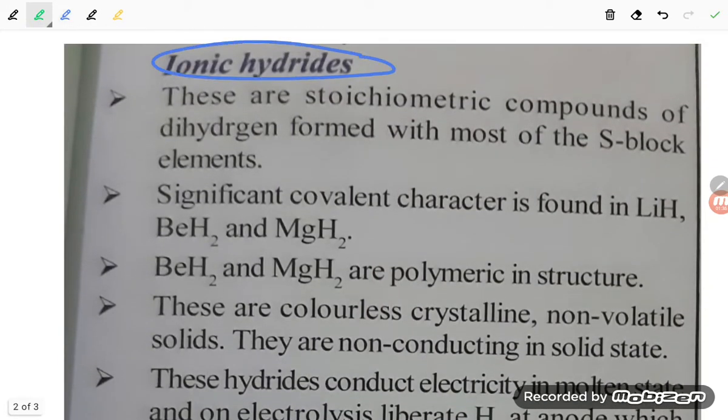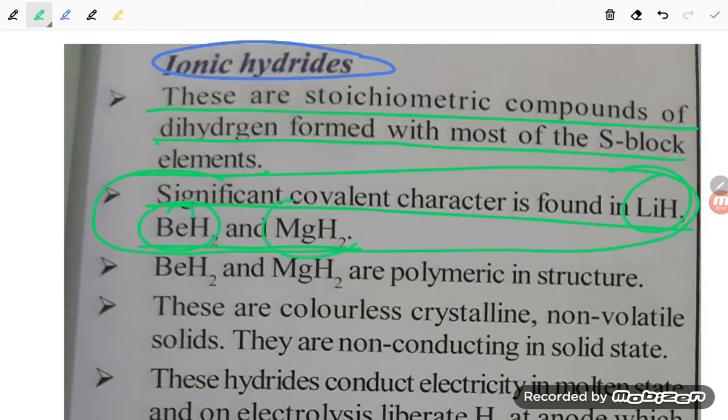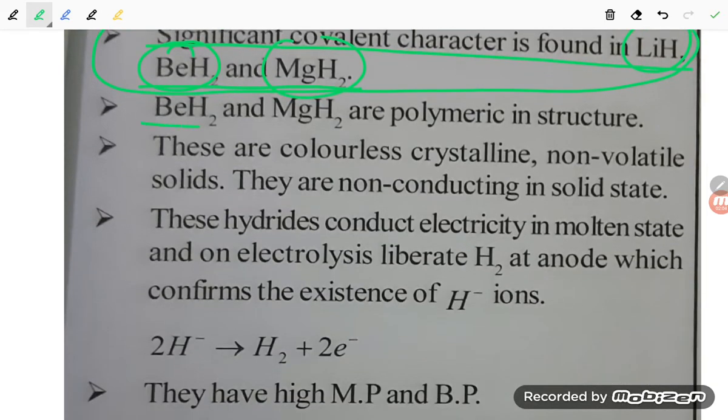So dear student, when you talk about the ionic hydride, these are the stoichiometric compounds of dihydrogen formed with most of the s-block elements. So ionic hydride is formed by the s-block elements, that is group 1 and group 2 elements, student. Significant covalent character is found in LiH, BeH2 and MgH2. So a little bit of covalent character is there in lithium hydride, beryllium hydride and magnesium hydride. Beryllium hydride and magnesium hydride are polymeric in nature, means they form polymers of this hydride.